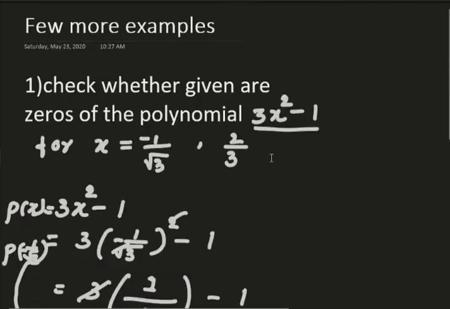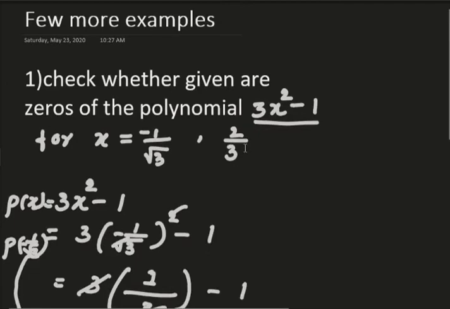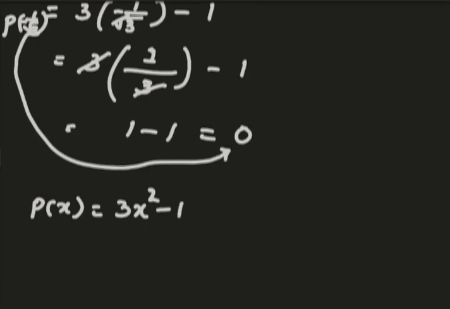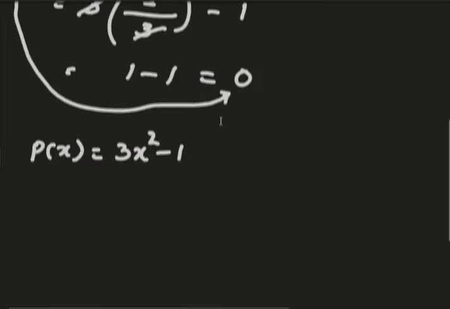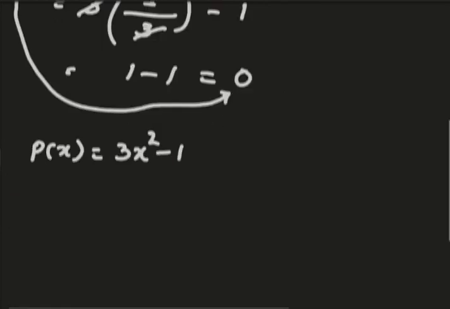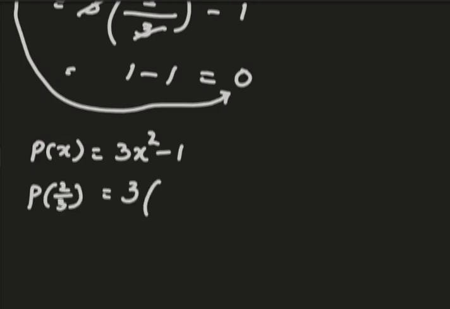Let me try with one more number, 2 by 3. p of x is equal to 3x square minus 1. Here we have to substitute 2 by 3. What happens? We'll see: 3 times 2 by 3 square minus 1.